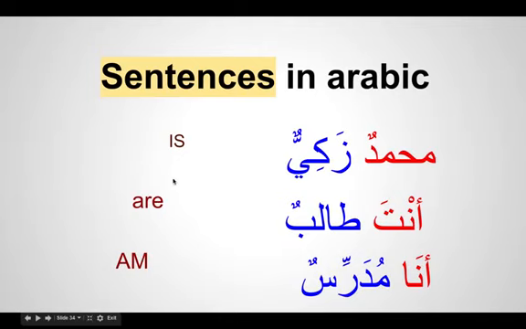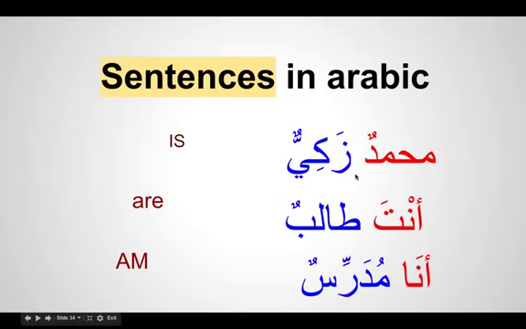So when translating, if we can fit the is, are or am, then the part before it becomes the mubtada and the part after it becomes the khabar. Muhammad becomes mubtada and Zakiyun becomes khabar.